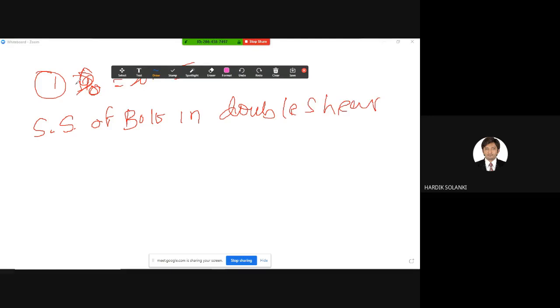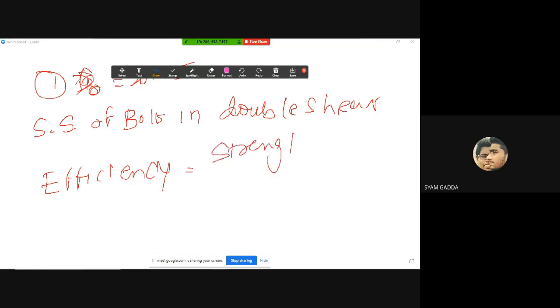And after that, efficiency of joint, there is a formula for that. Efficiency of joint is given by strength of joint divided by strength of plate per pitch.